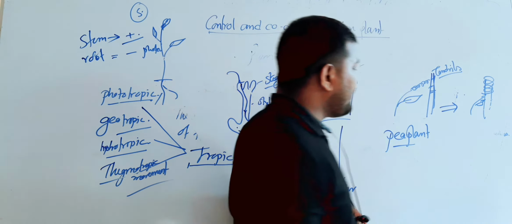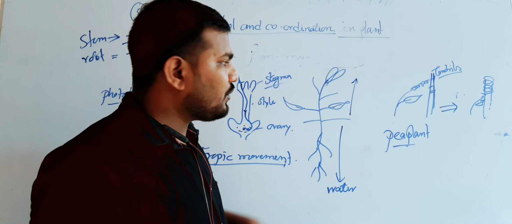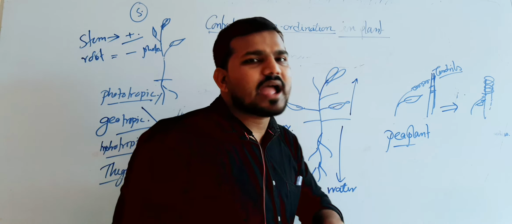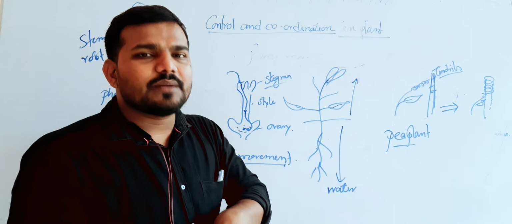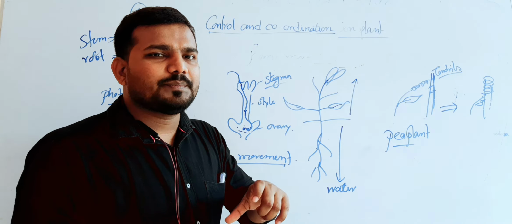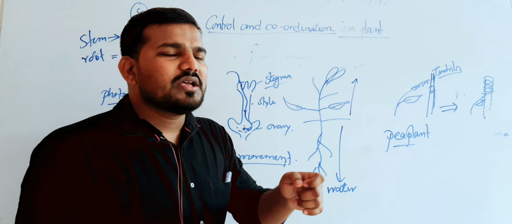This type of movement is known as a thigmotropic movement. Now, next we have the other type of movement known as nastic movement. Generally, nastic movement means the non-directional movement of the plant for the stimulus.